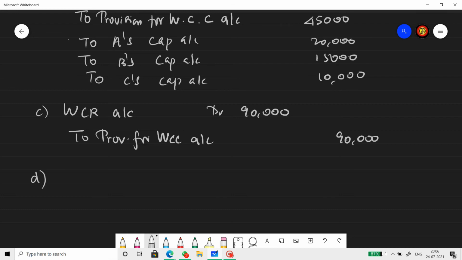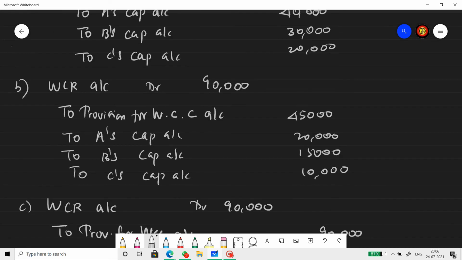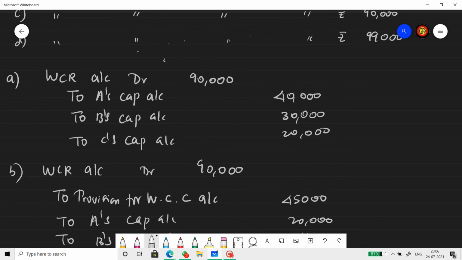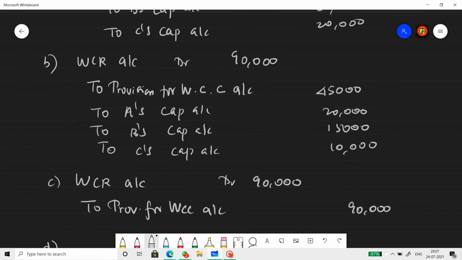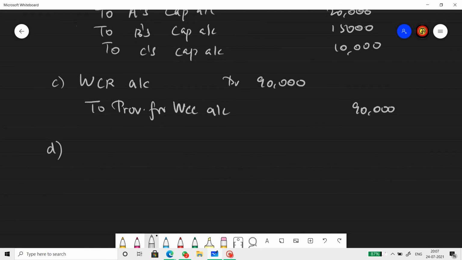Fourth case, where the claim was 99,000. The claim was 99,000, but the fund available in the reserve is only 90,000. So the claim amount is more than the reserve. So first we utilize the reserve WCR account that is 90,000.